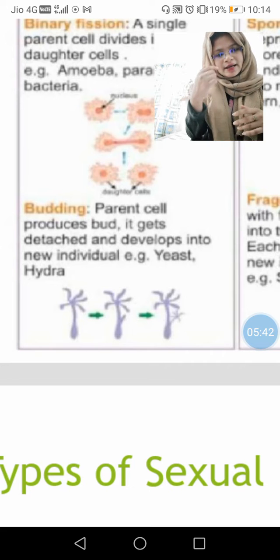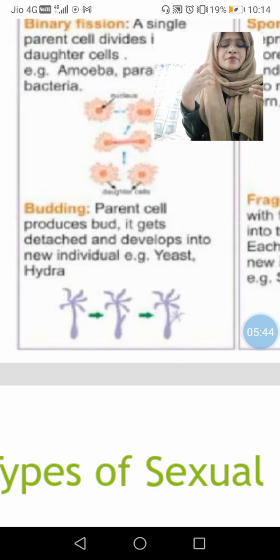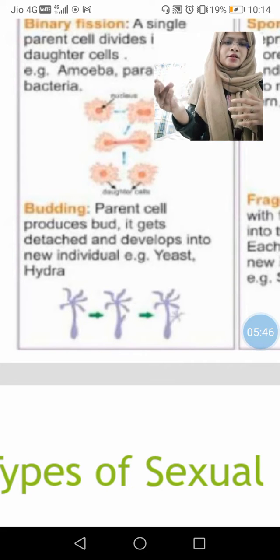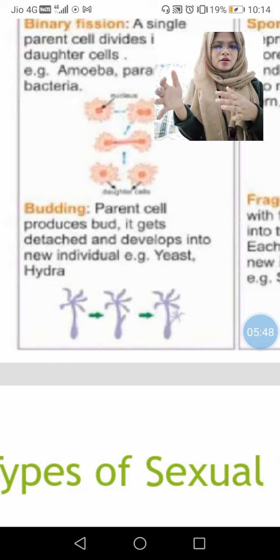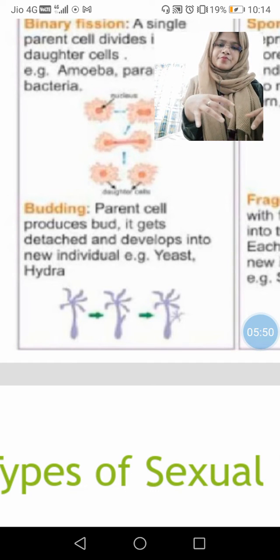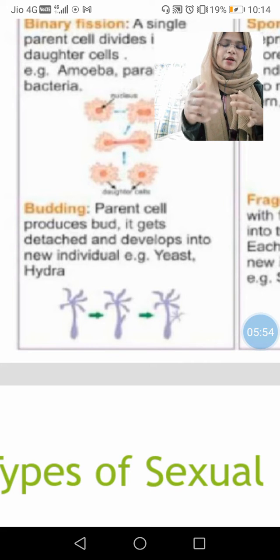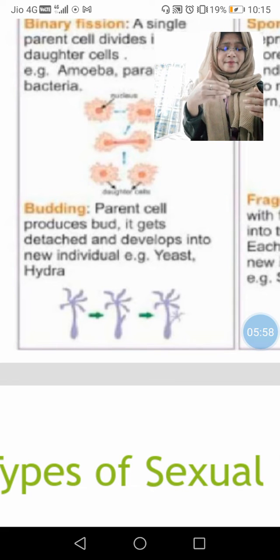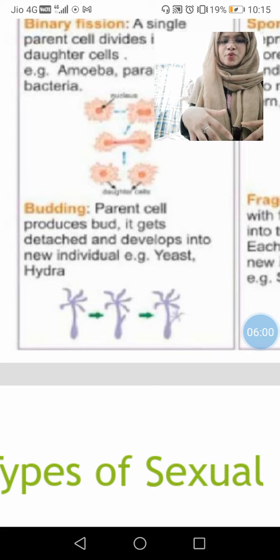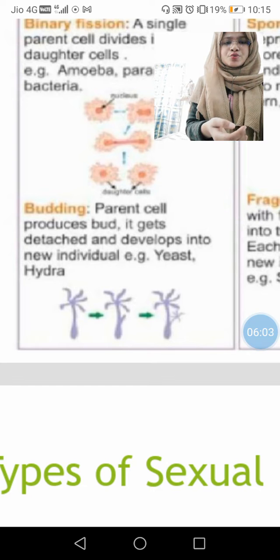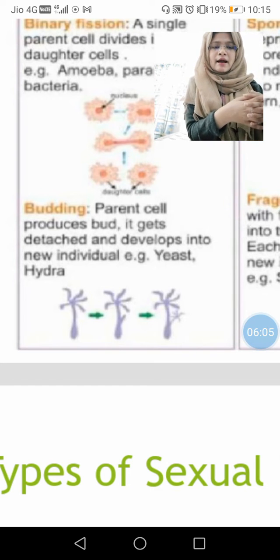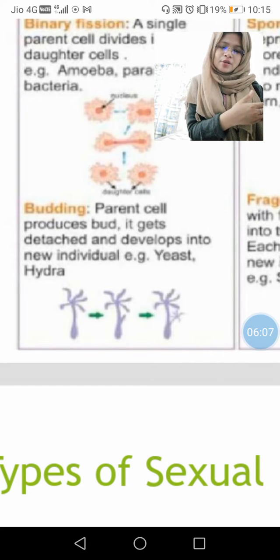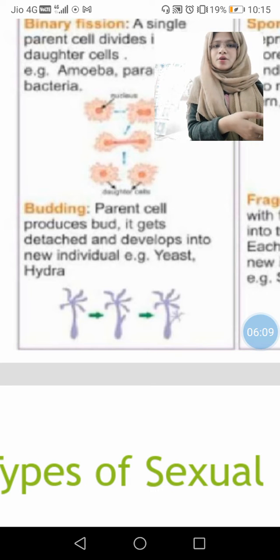In budding, the parent matures and produces a bud, and the bud detaches from its parent and changes into a new hydra.